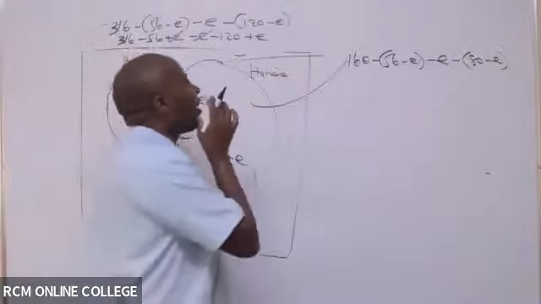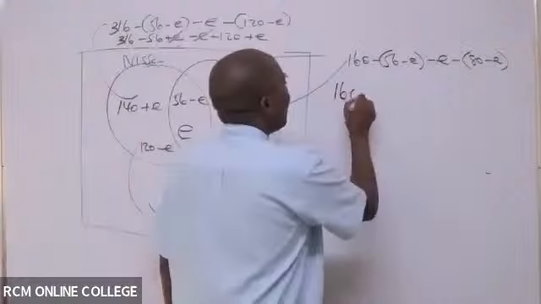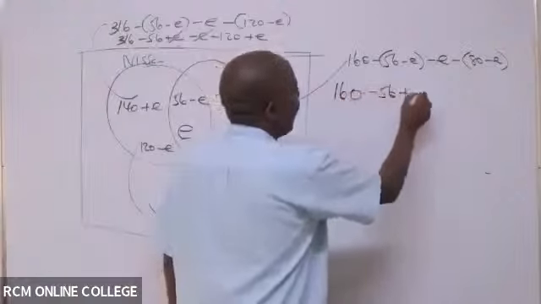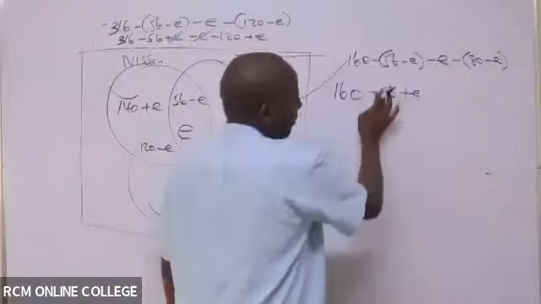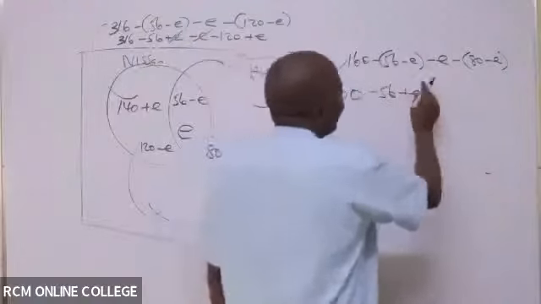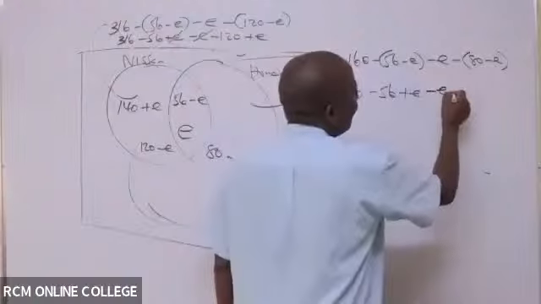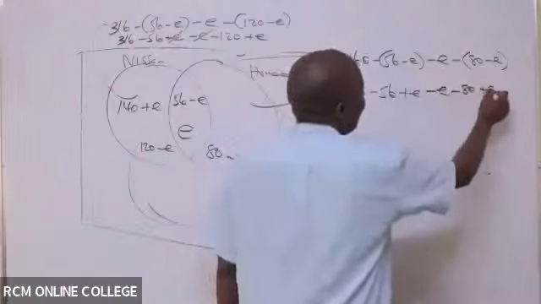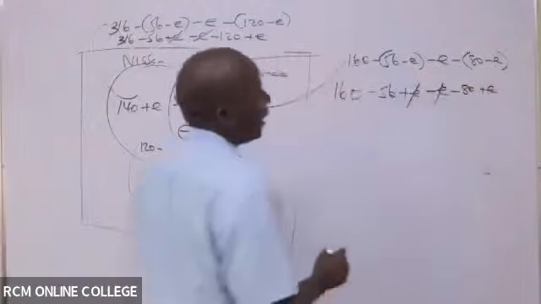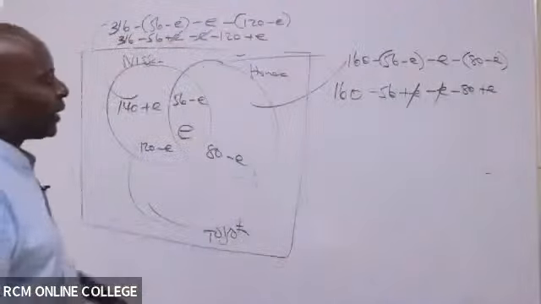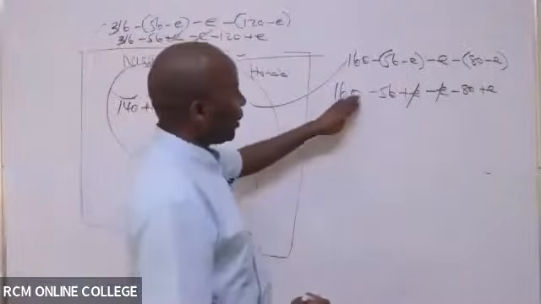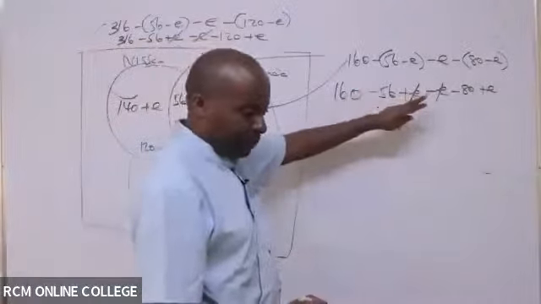So then you open brackets. When you open brackets, what do we have here? We have 160 minus 56 plus E, because minus is very powerful. This was positive, now it becomes minus, plus E. Minus E minus 80 plus E. Abracadabra, this and this go like that. So I'm left with one E there. So can somebody put these like terms together? We have 160 minus 56 minus 80. What do we have?